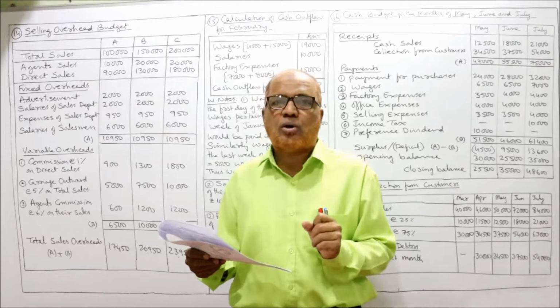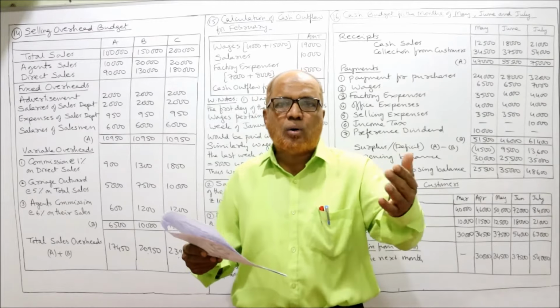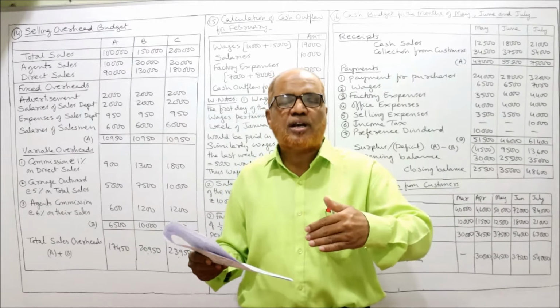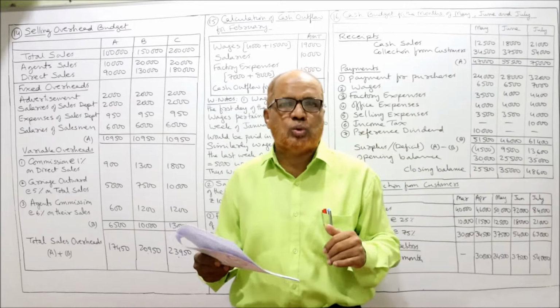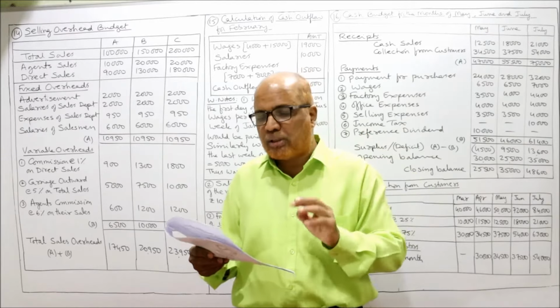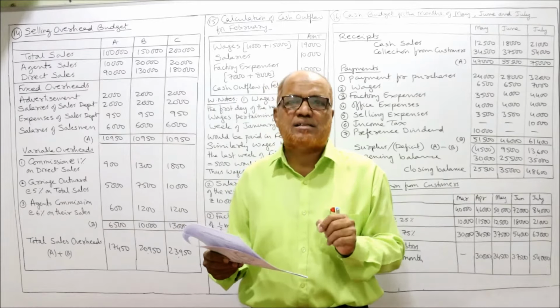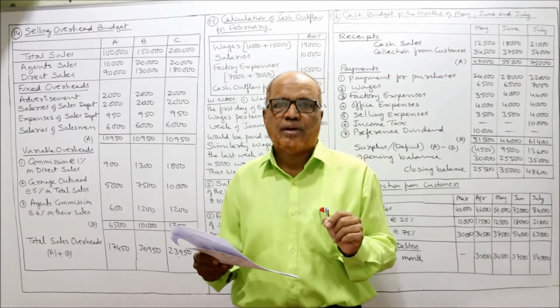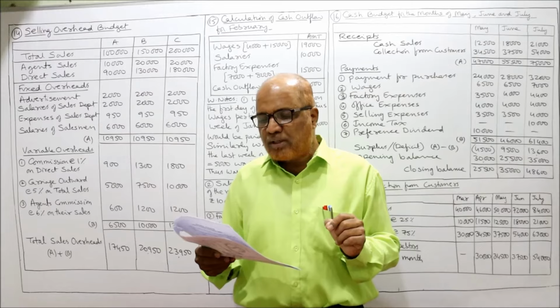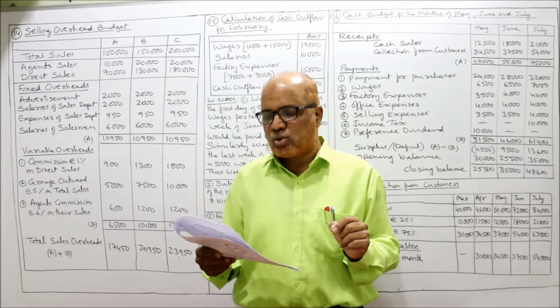and carriage outward estimated at 5% on sales. The carriage outward is the expenditure incurred on transporting the finished goods. So 5% on total sales. Agents commission 6% per month on sales. 6% on sales. So sales during the period were estimated as follows.